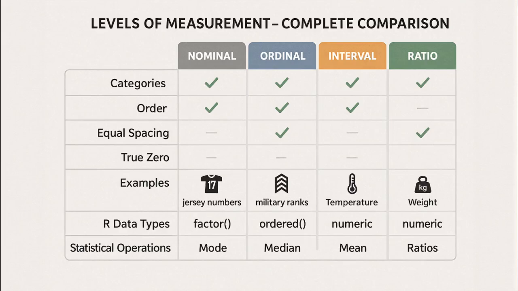So interval data inherits the qualities of nominal, categories, and ordinal, order, and adds equal spacing. But it's missing one thing, a true zero. In R, this is usually stored as numeric, double, but you must interpret it carefully because you can't say 20 degrees Celsius is twice as hot as 10 degrees Celsius. That's nonsense.